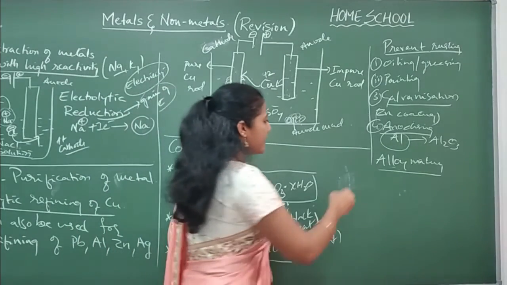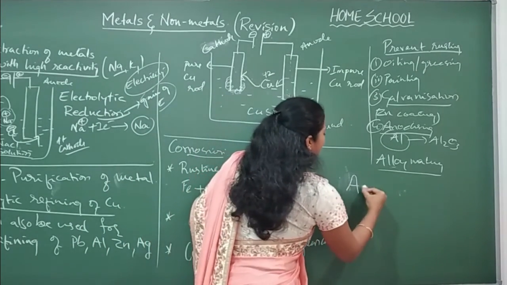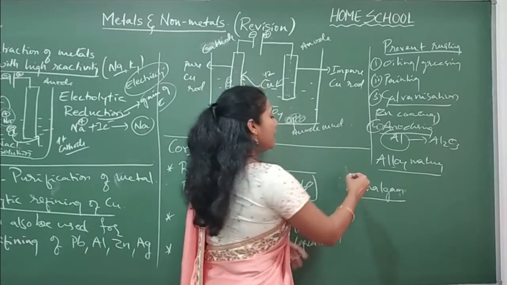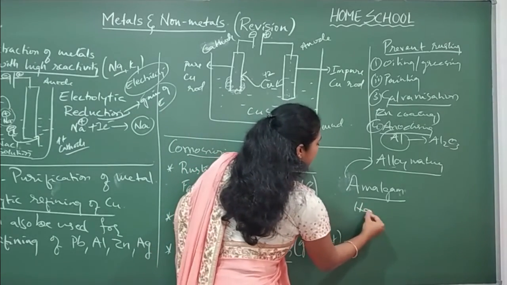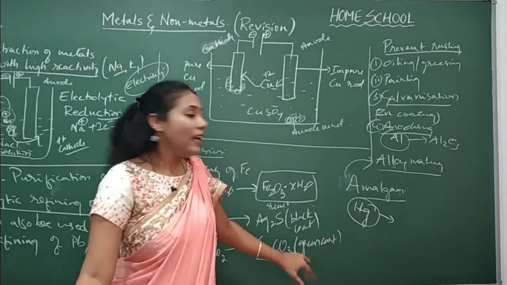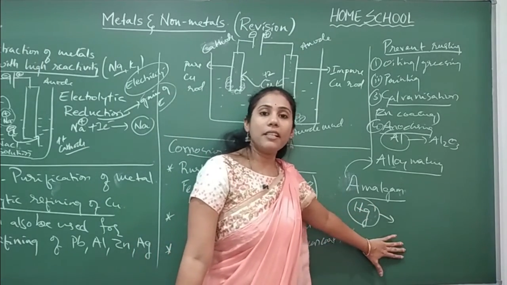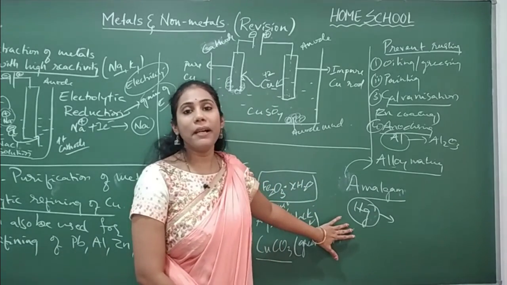And the next one is one of the important alloys we have, that is amalgam. So what do you mean by amalgam? Amalgam is an alloy where mercury is the main element. Along with mercury, we can mix silver, then it becomes silver amalgam. Along with mercury, if you mix sodium, then it becomes sodium amalgam.